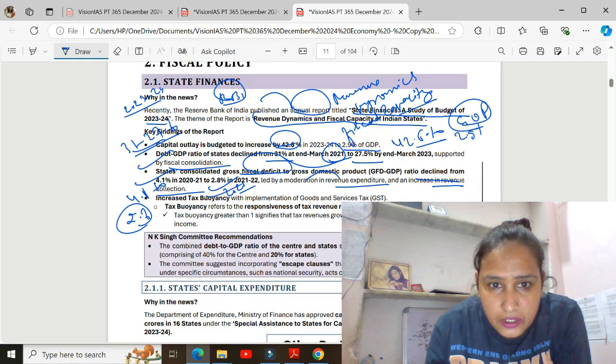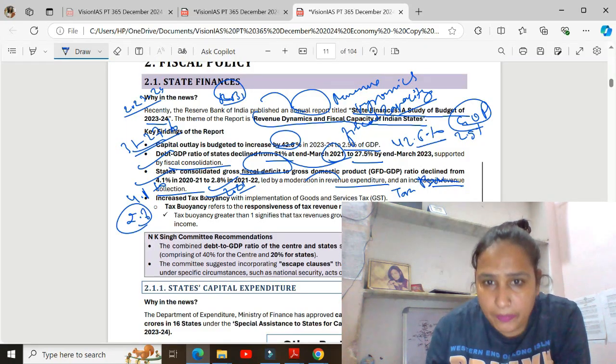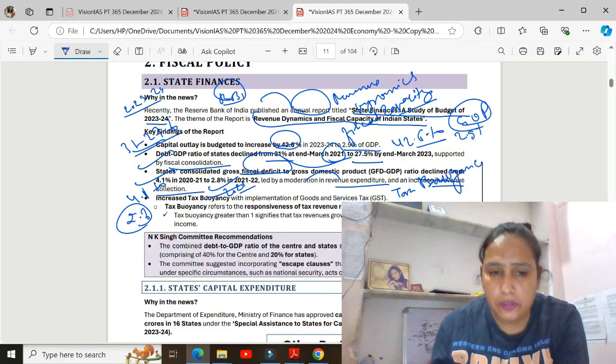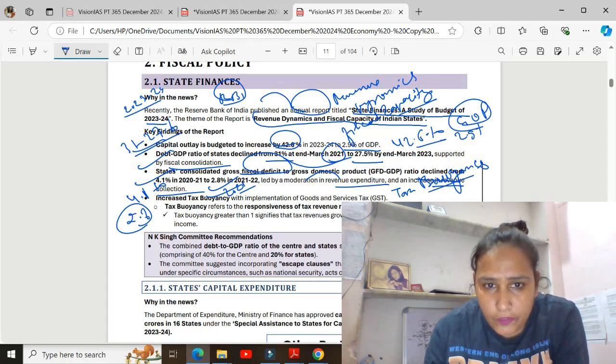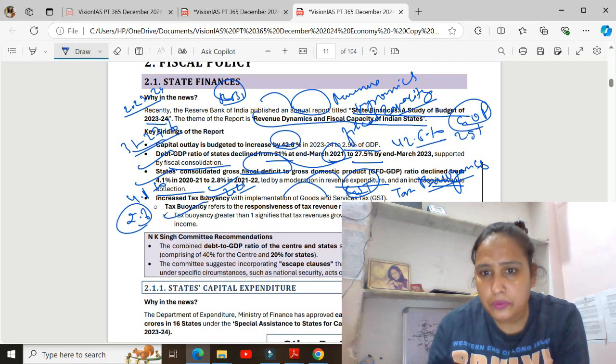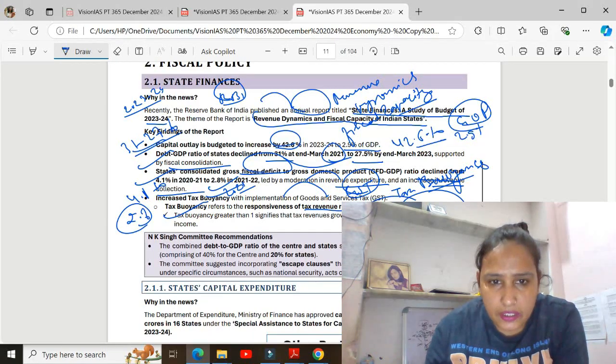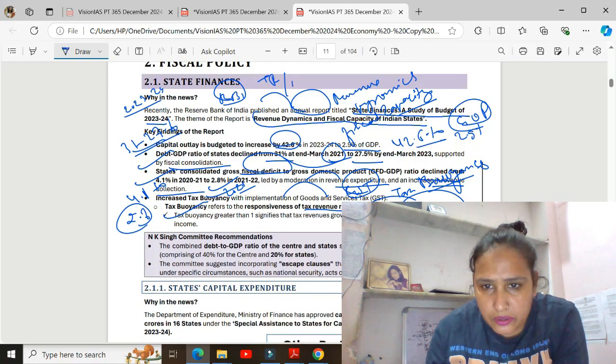Tax buoyancy also increased because of the implementation of GST. Tax buoyancy refers to the responsiveness of tax revenue received to changes in national income, that is, tax revenue to national income. That is the buoyancy.